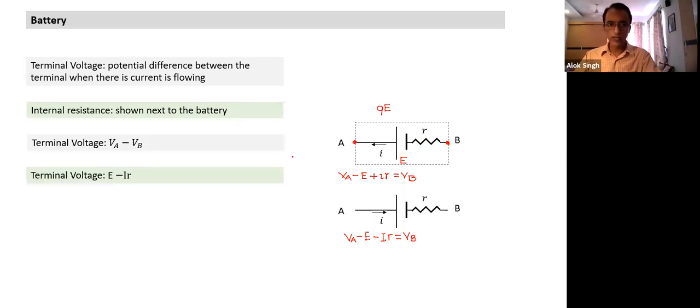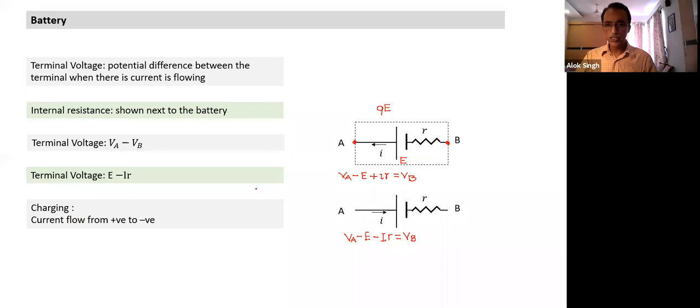What are the two different ways? That's what we're trying to understand here. In the normal case, when the battery acts as a source, and when this current flows like this, the potential difference across the terminals of the battery, which is called terminal voltage, is equal to E minus IR. How did we arrive at this? Based on Kirchhoff's rule and on the assumption that resistance between terminals of the battery is equal to R.